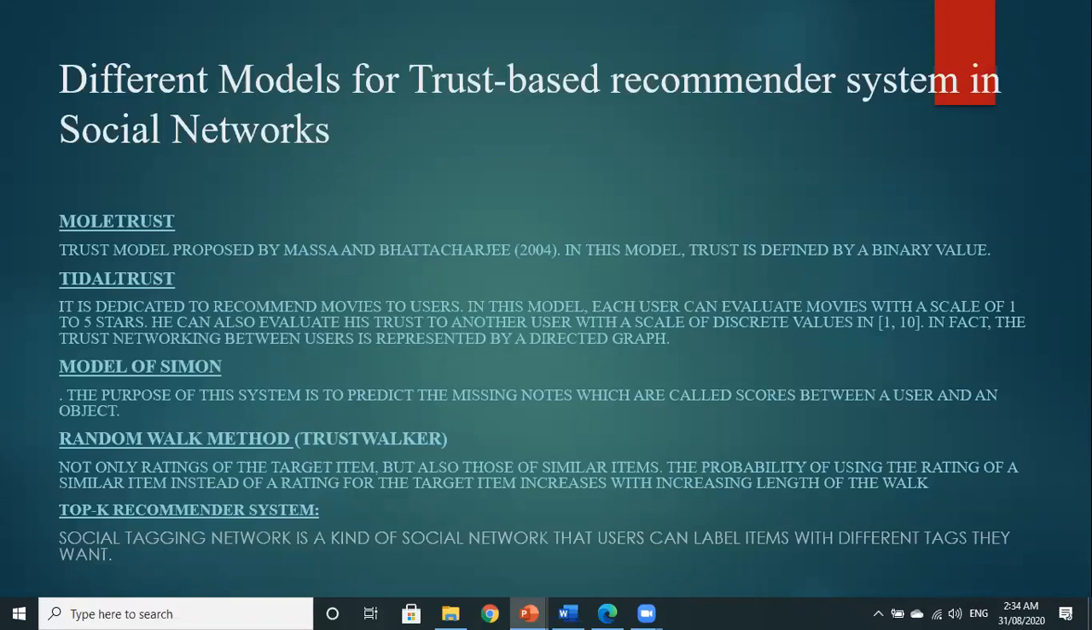The purpose of this system is to predict the missing nodes, which are called scores, between a user and an object. Random walk method, also called trust walker, uses not only the rating of the target item but also those of similar items. The probability of using the rating of a similar item instead of the rating for the target item increases with increasing length of the walk. Top K recommender system. Social tagging network is a kind of social network where users can label items with different tags they want.